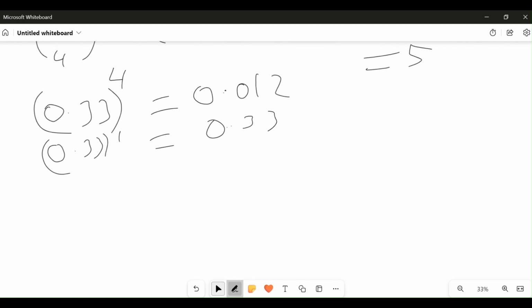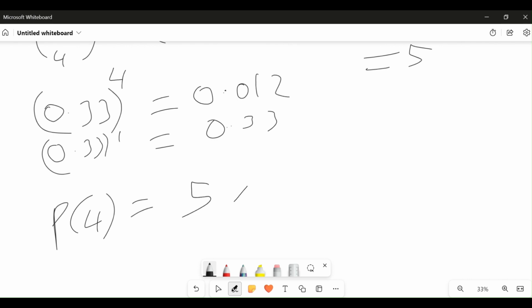we just multiply all through. Probability of perfect square appearing 4 times is the permutation, which is 5, times 0.012, times 0.33, right? So what do we get when we multiply all this together using our calculator? 5 times 0.012 times 0.33.